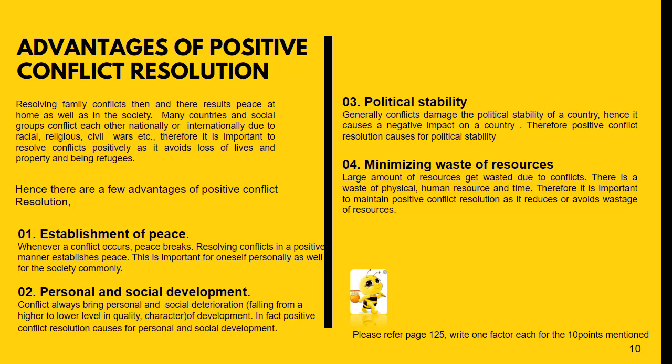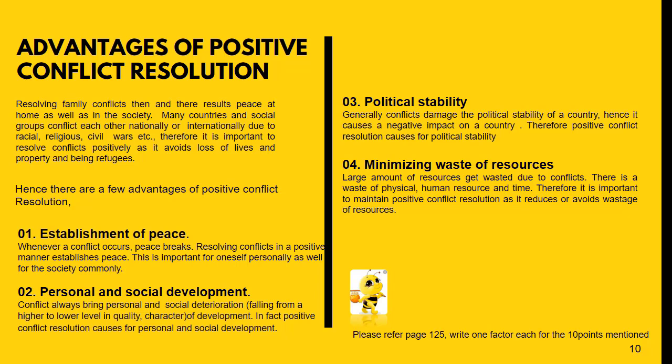Then it says many countries and social groups come into conflict with each other, nationally or internationally, due to racial, religious, or civil wars, etc. That we have spoken about earlier. There can be wars within the country or wars with other countries, and that disrupts normal day-to-day lives.